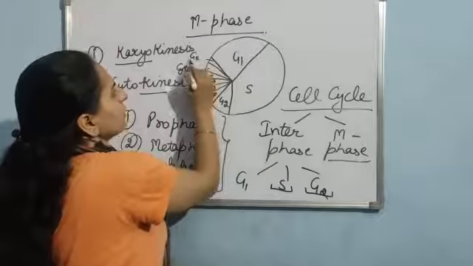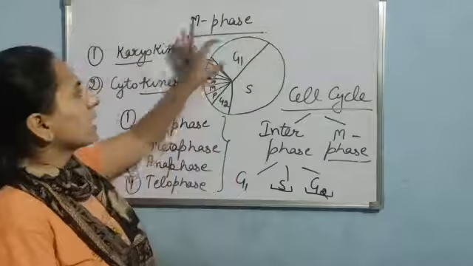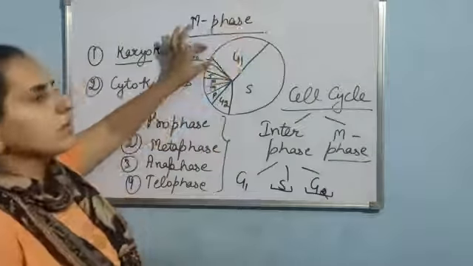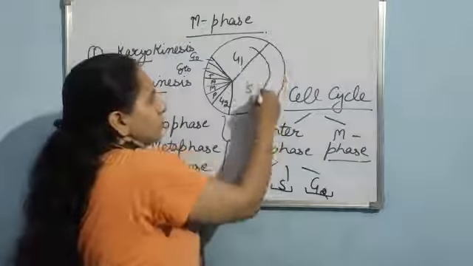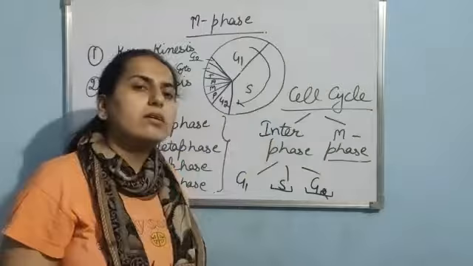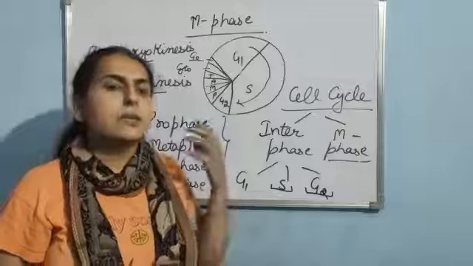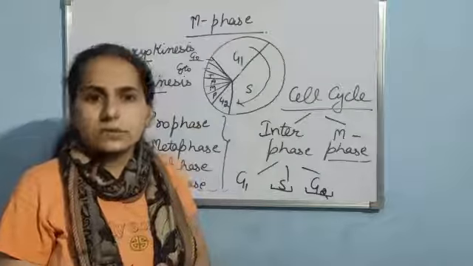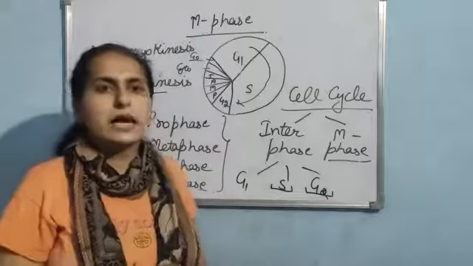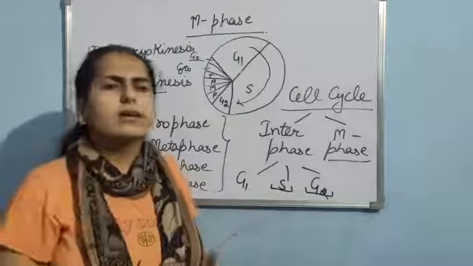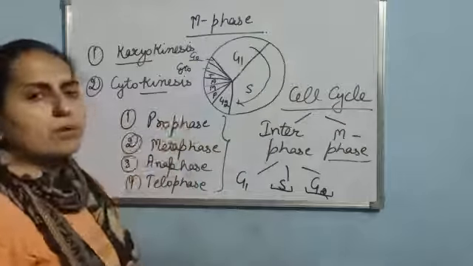About this we had done earlier. Okay, the cell that doesn't divide, they just exit the G1 phase and then they enter in the G0 phase. Otherwise, if the cell is dividing, then they will follow this path. And if the cell is not dividing, like our heart cells, neuroglia cells that are present in the brain, skin cells, they exit the G1 phase and then they enter in the G0 phase. That is a kind of non-dividing phase, quiescent stage. Okay, now let us study about these phases one by one.